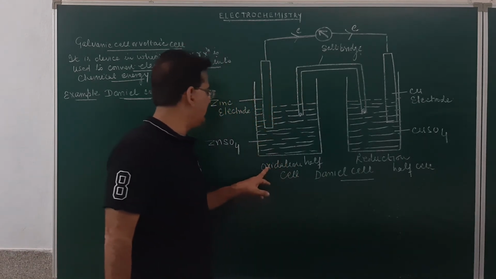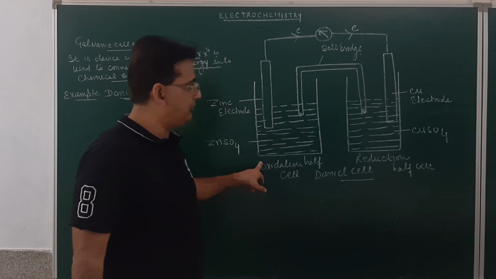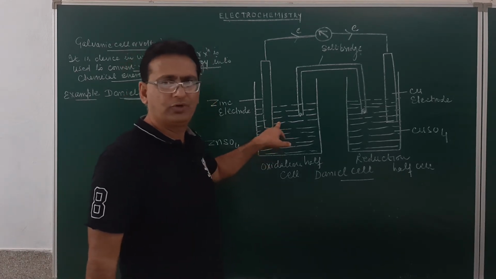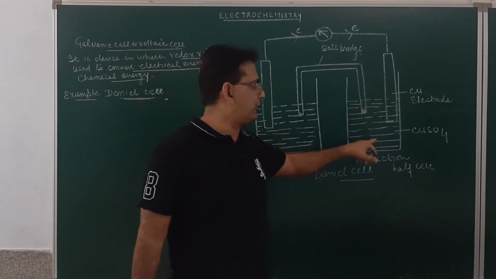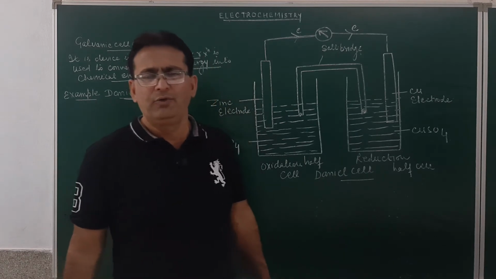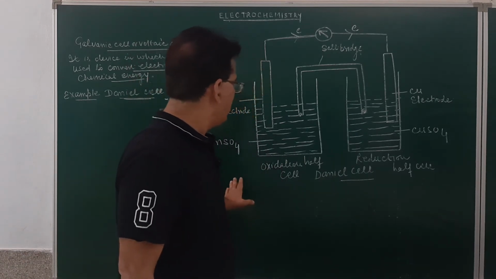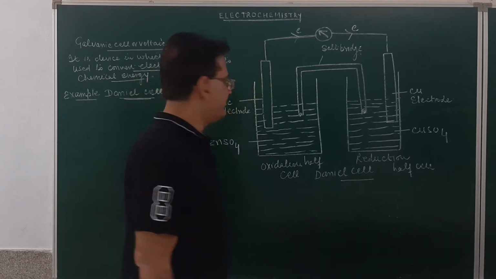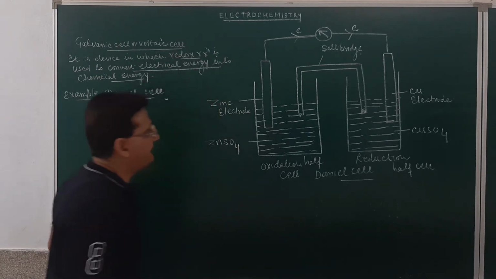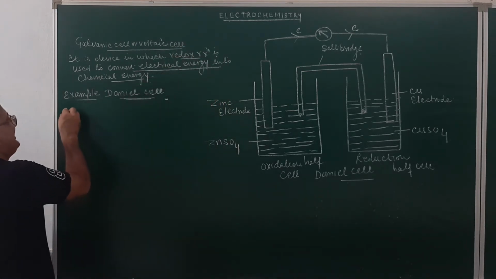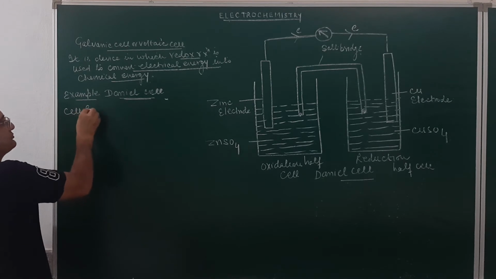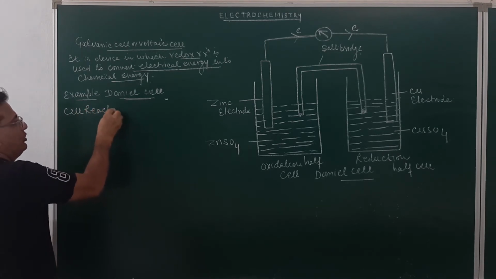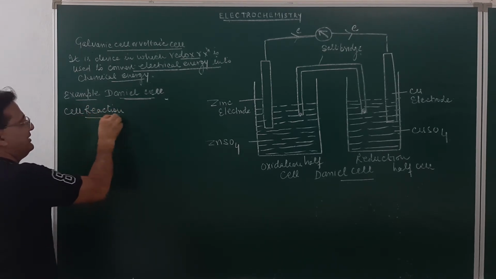And in the galvanic cell, the zinc electrode is dipped in zinc sulfate solution, where the process of oxidation takes place, and the copper electrode is dipped in the copper sulfate solution, where the process of reduction takes place. This will be called a Daniell cell. Now, if in this Daniell cell we are to write down the cell reactions, how do we write down the cell reaction in this Daniell cell?